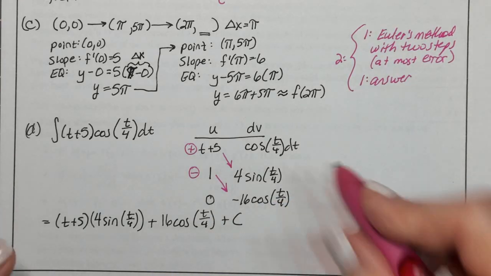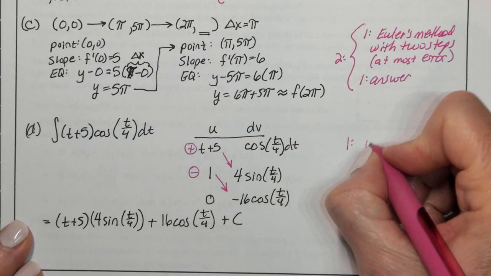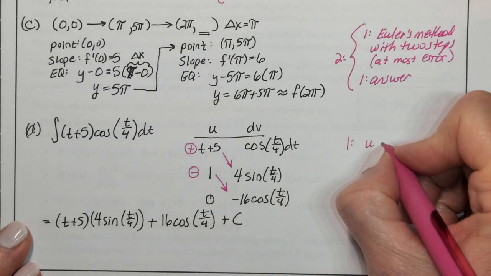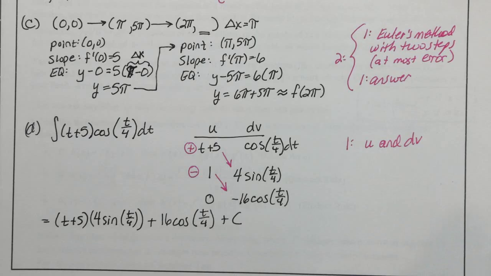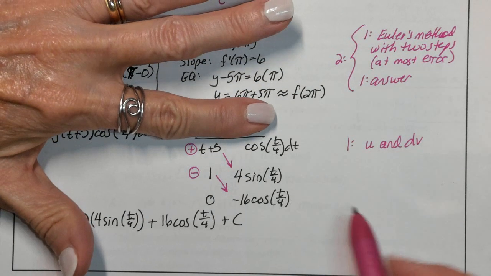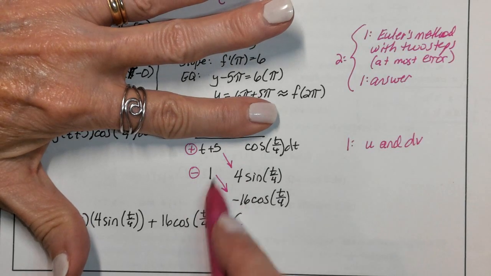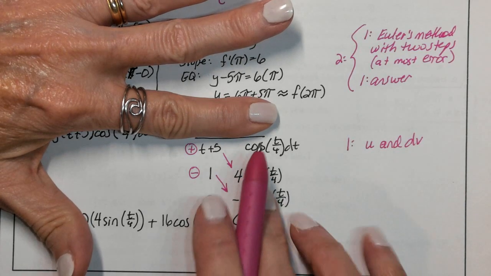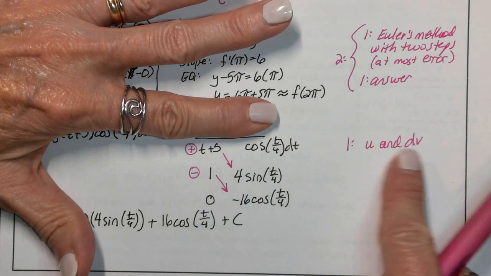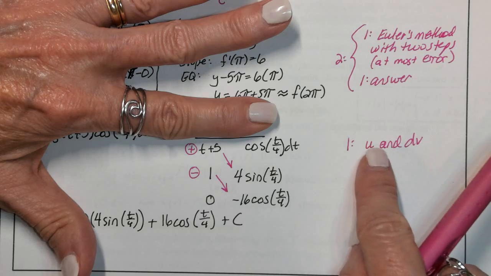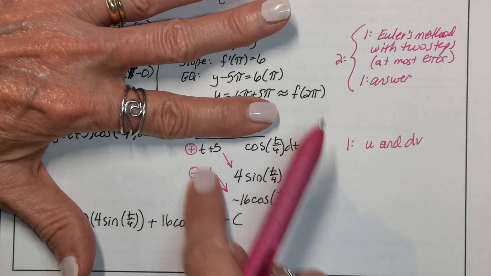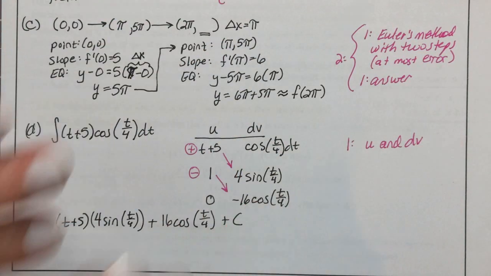Okay, how did they score this? 1 point was for knowing that you were doing by parts integration. Do you have a u and a dv? Okay. By the way, if you did not show the u and dv, if you did not show the heading of this, but you showed this process, that does clearly show that you were doing by parts. So when I say u and dv here, they made a note that said you don't actually have to have u and dv. You can show this and then the answer and get full credit.